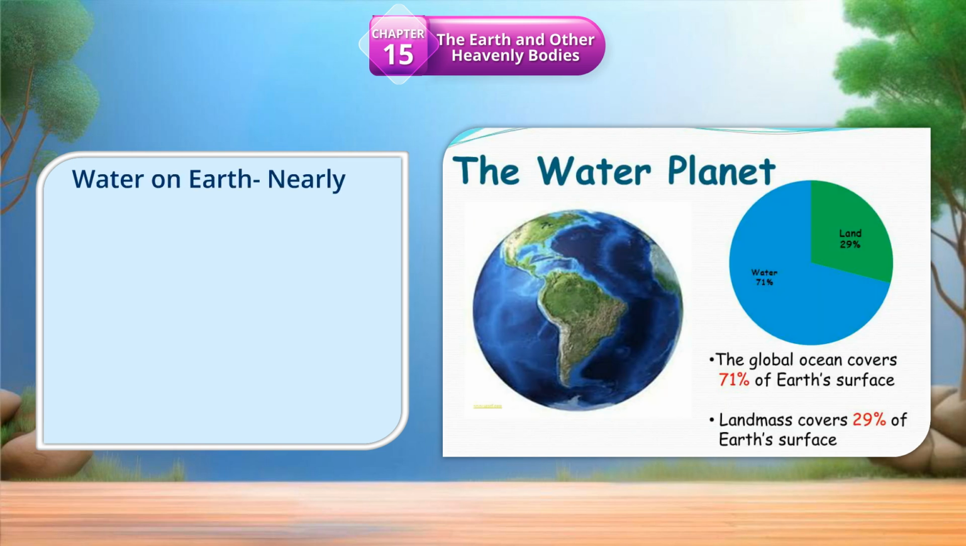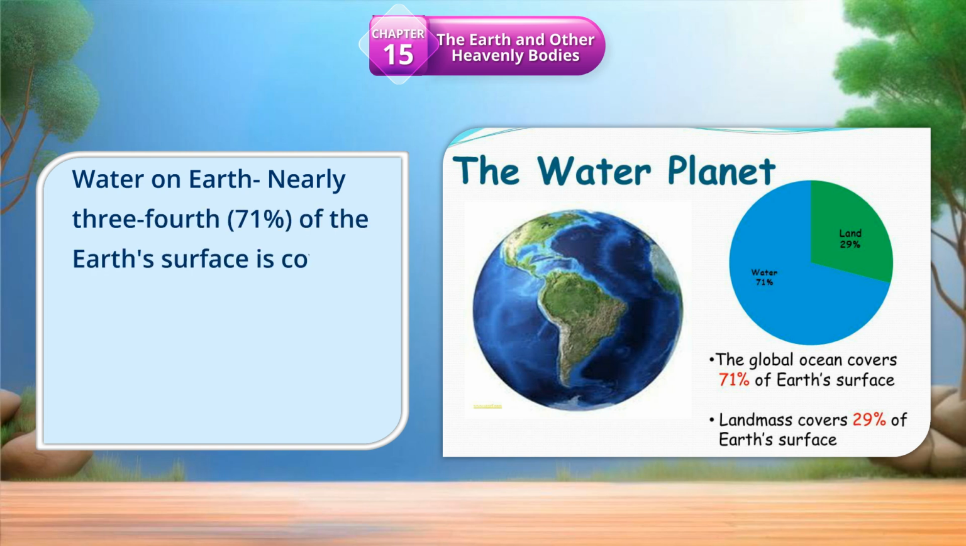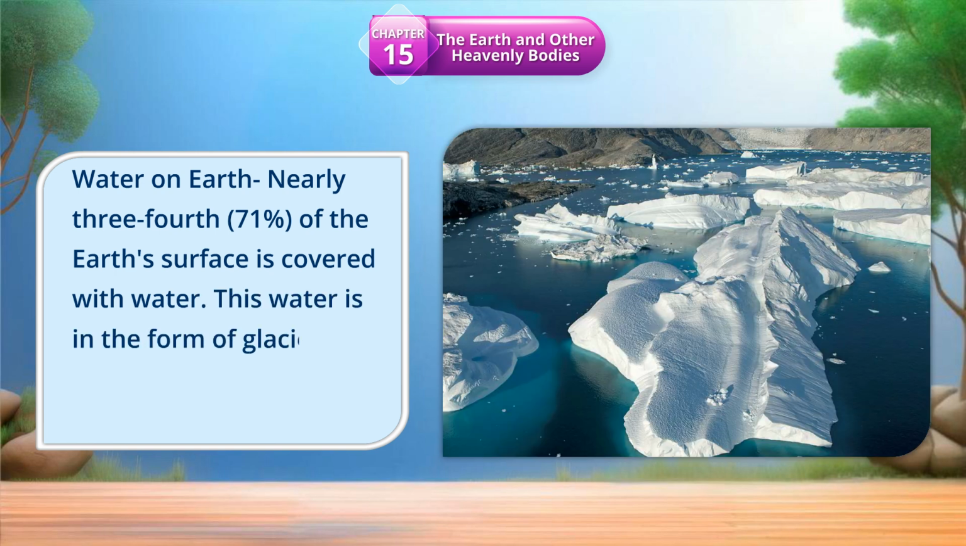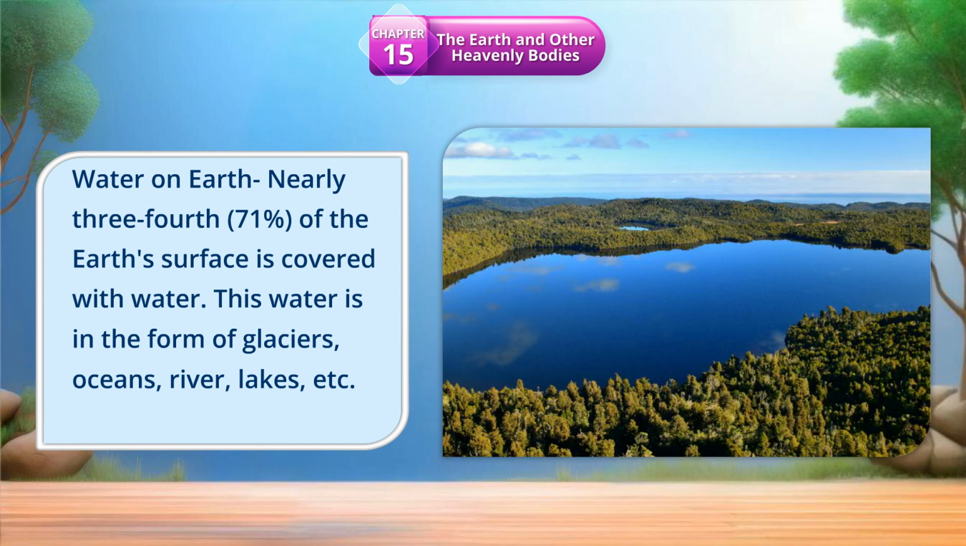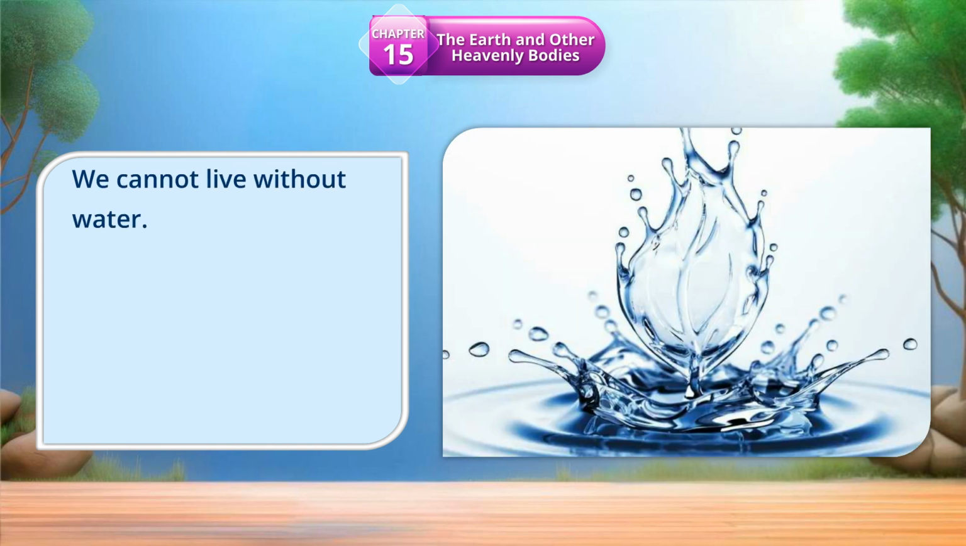Water on Earth. Nearly 3/4, 71% of the Earth's surface is covered with water. This water is in the form of glaciers, oceans, rivers, lakes, etc. We cannot live without water.